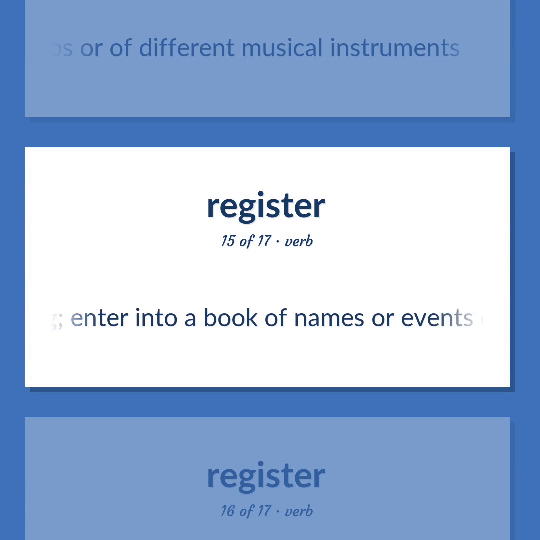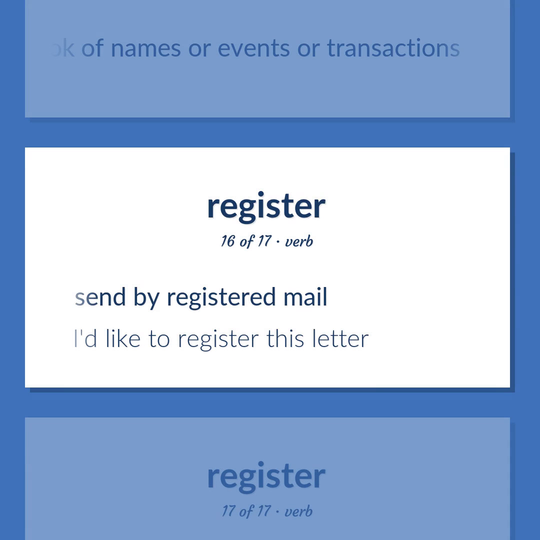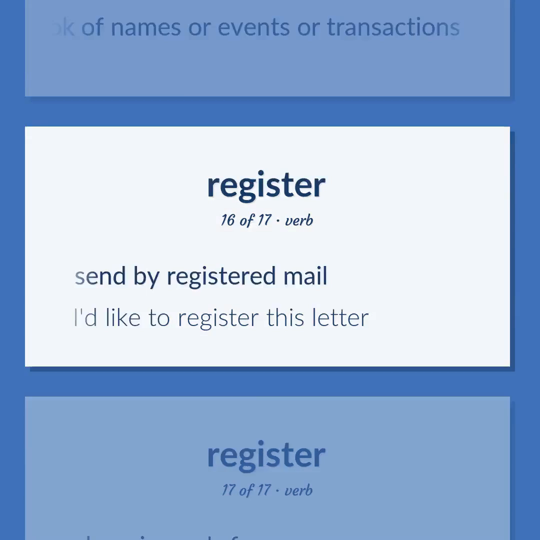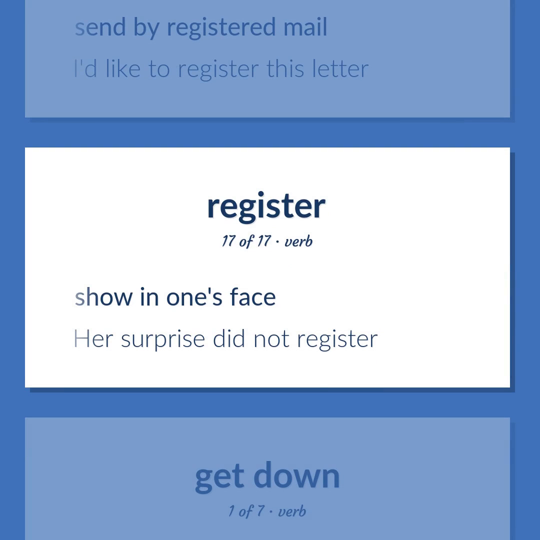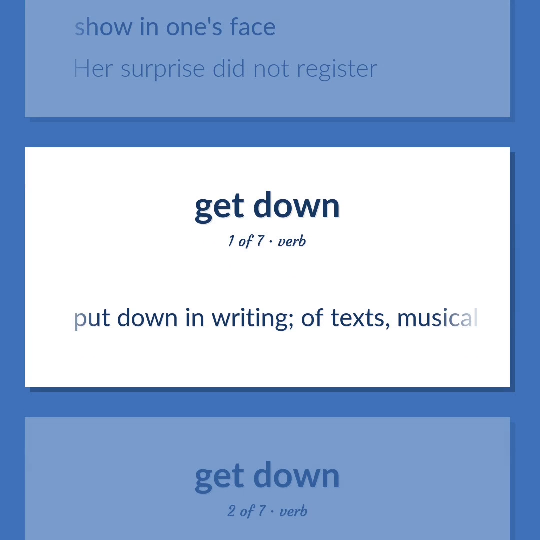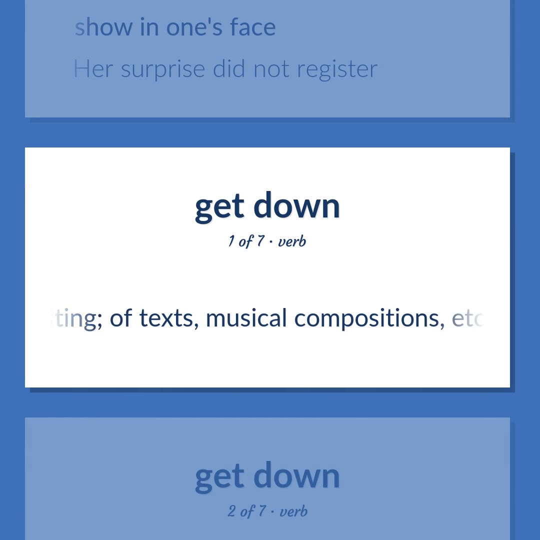Enter into a book of names or events or transactions. Send by registered mail. I'd like to register this letter. Show in one's face. Her surprise did not register. Put down in writing, of texts, musical compositions, etc.